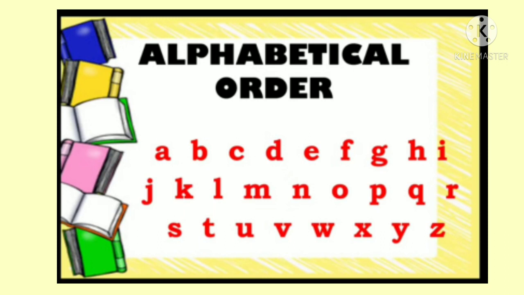Children, do you know in the English alphabet we have 26 letters? Let's have a look.